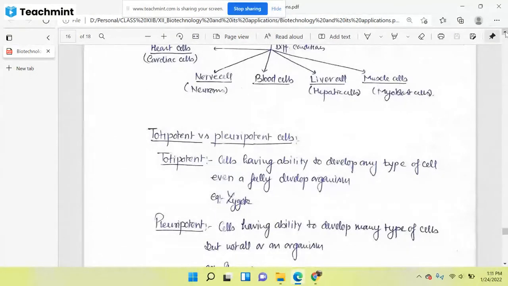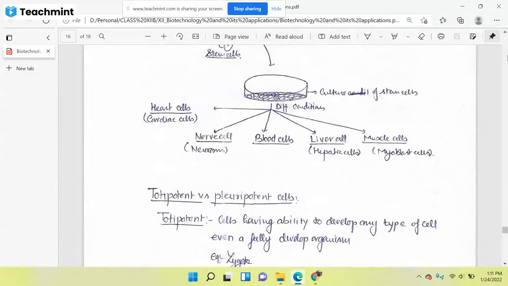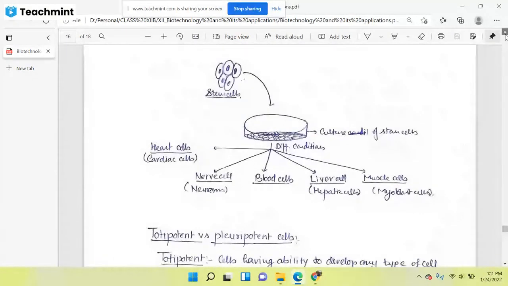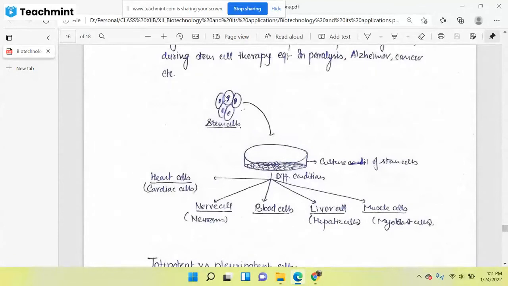Actually, most of the stem cells will not elicit the immune response. If this stem cell belongs to your body, then since it belongs to your body, its genetic material is yours. It means it will never elicit any immune response. But if you are collecting a stem cell from another individual of the same species, then most of the time it will not elicit any immune response either. But if it belongs to the same person, then it will be so much better.